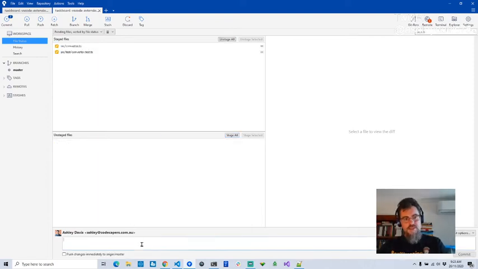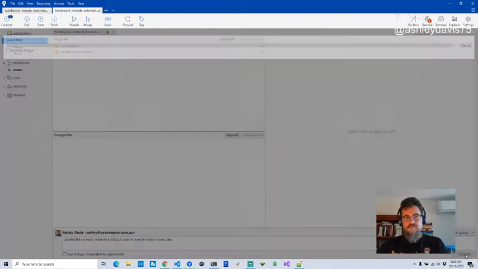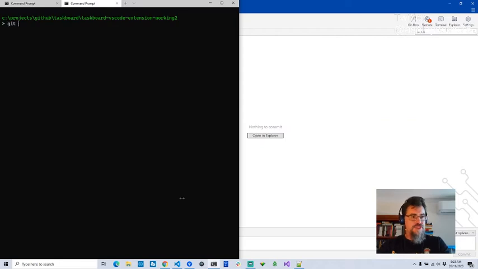I'm going to write a commit message. Updated the converter function to handle loading of tasks in lanes. Actually, I'll use the proper Kanban board terminology here. Cards in lanes in a Kanban board, or in Kanban board data. So I've committed that. I'm going to push that.